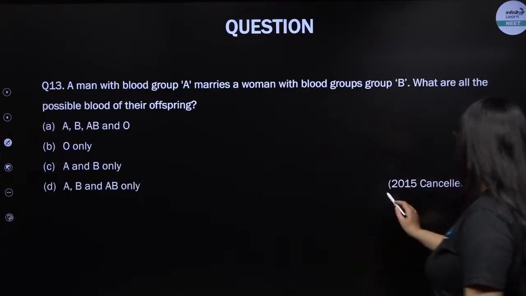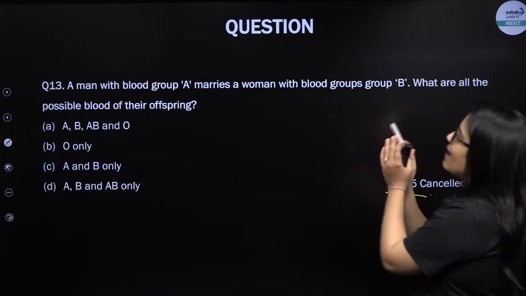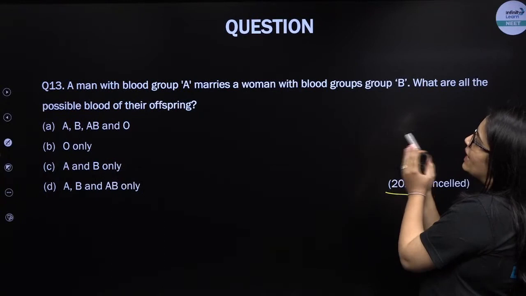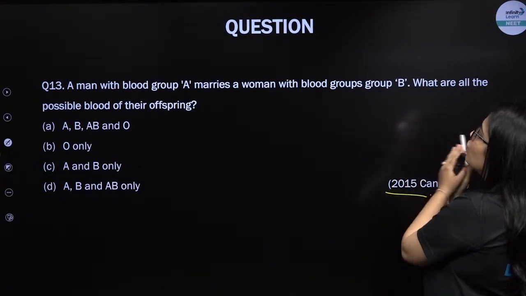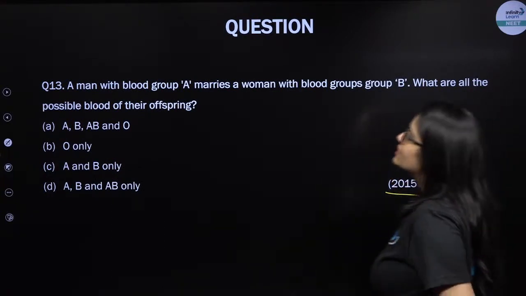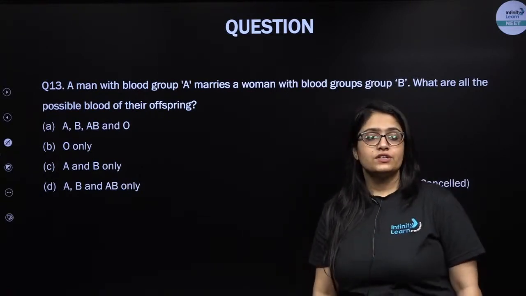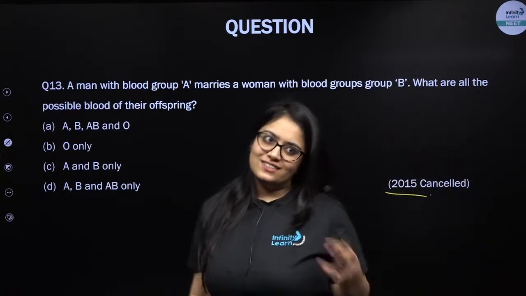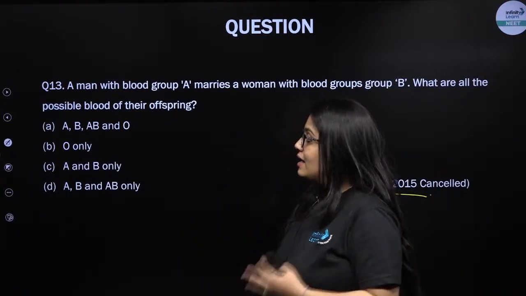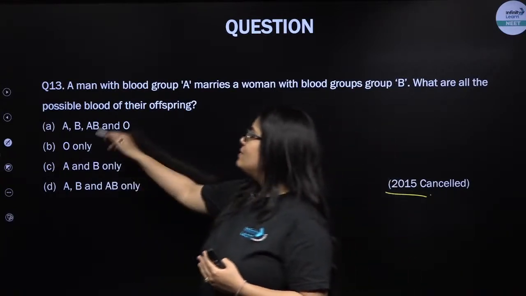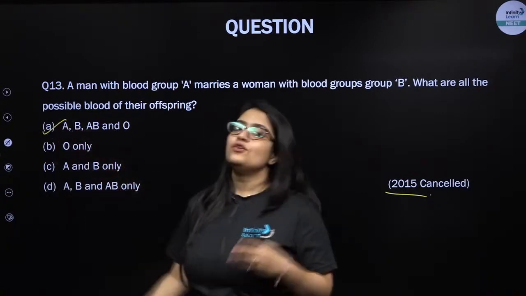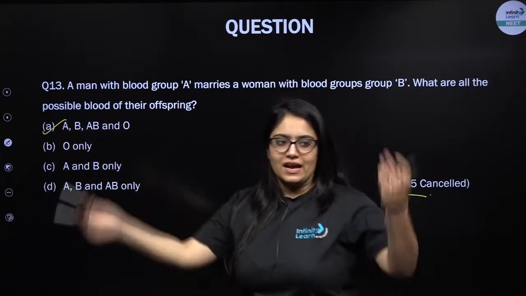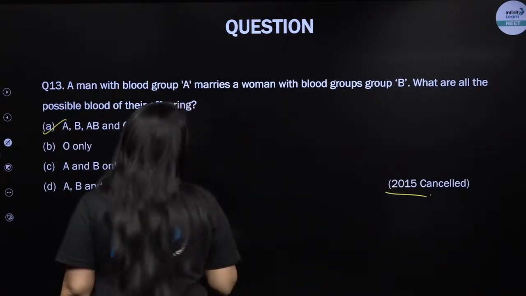Next question. This was asked in 2015. A man with blood group A marries a woman with blood group B. What are the possible types of phenotype? Now, to be honest, my dear students, here you need to do some homework. If you know the answer, the obvious answer is A, B and O. But if you do not know this fact, then let me help you out in how we can calculate.